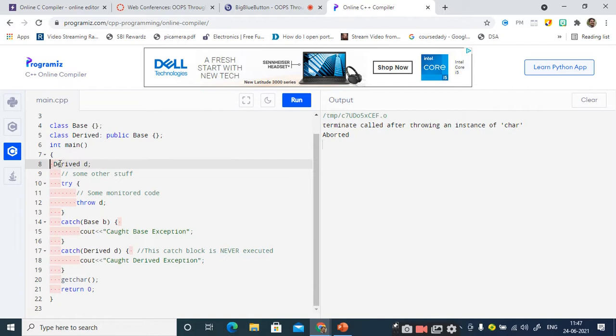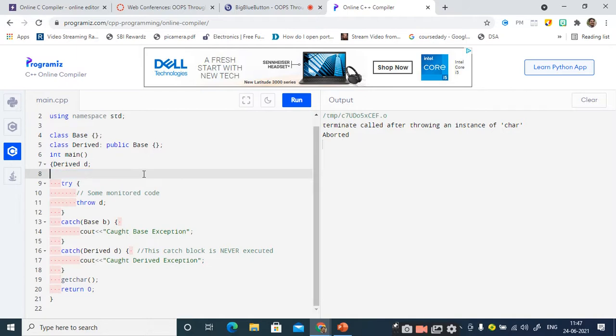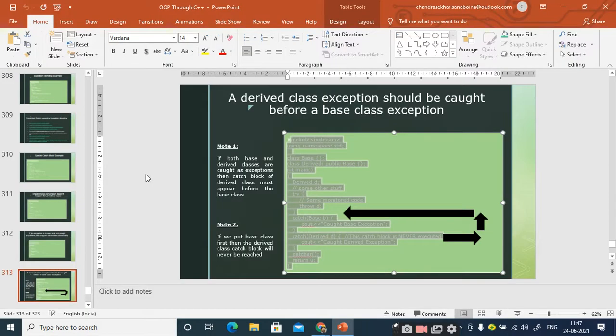Give me 2 minutes of time. Okay, so let us do one thing. We'll explain the remaining concepts and then we'll come back again to execute this code, right? It is an unnecessary waste of time. Yes, sir.